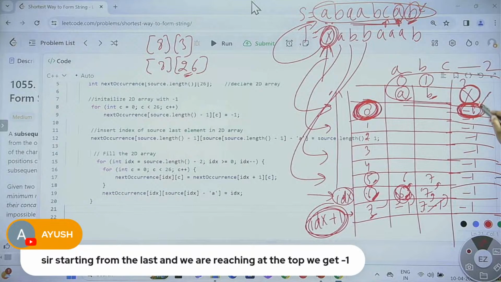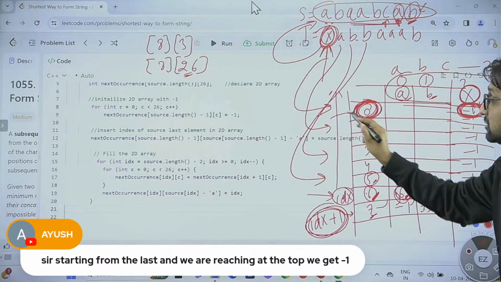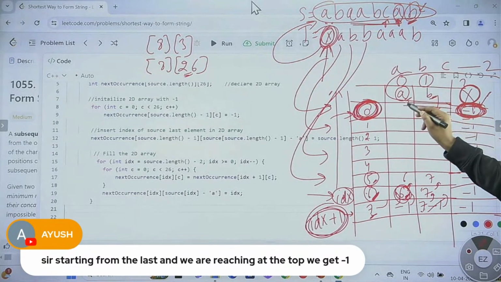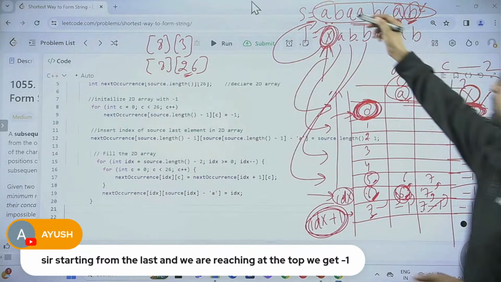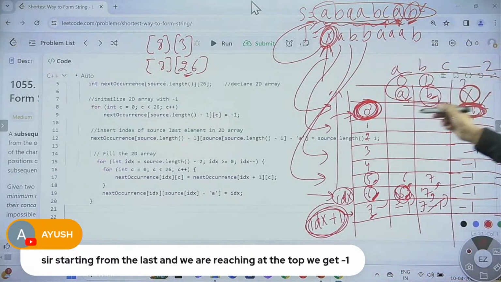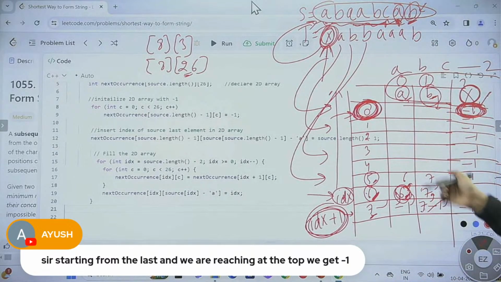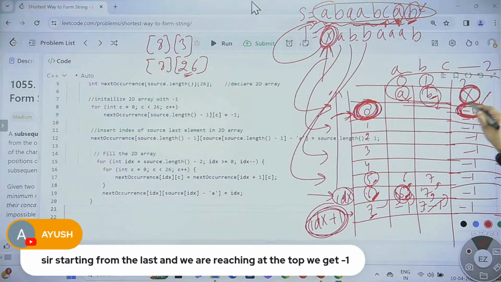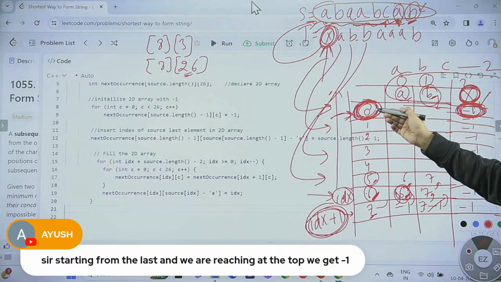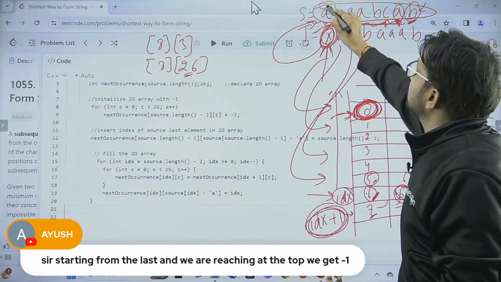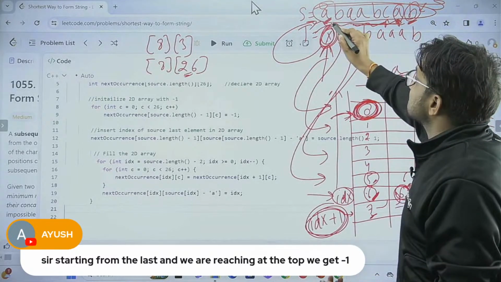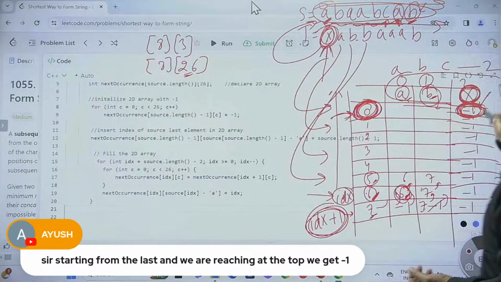If we have -1 in the 0th row under any character, that character will not be present in the source, because this table itself is telling us that after the 0 index, you are saying there is no x. X is not at the 0th index and nowhere else.